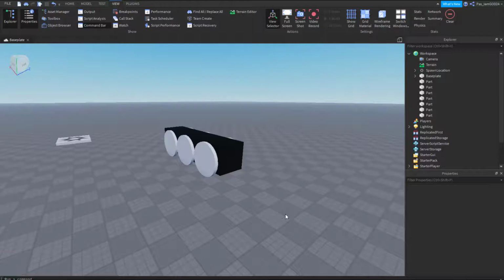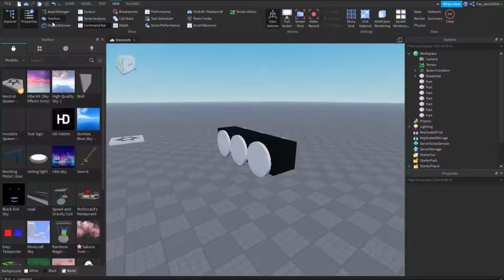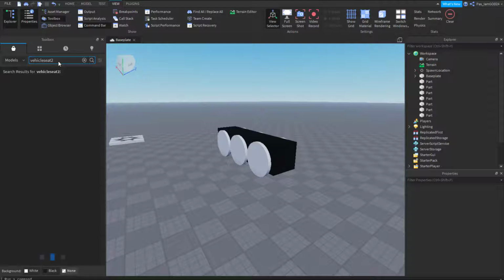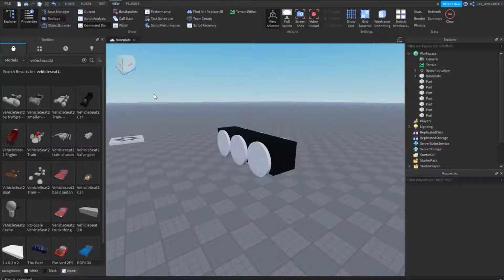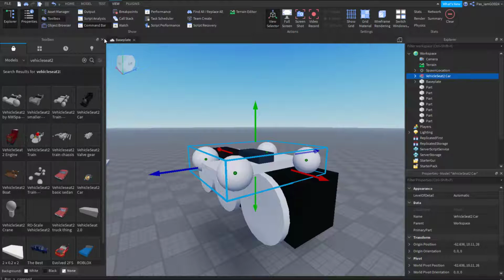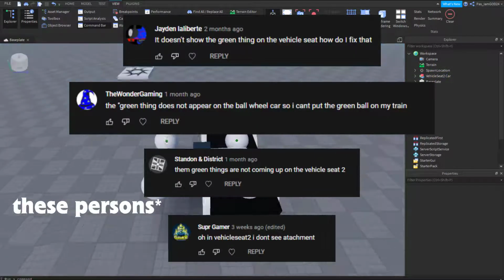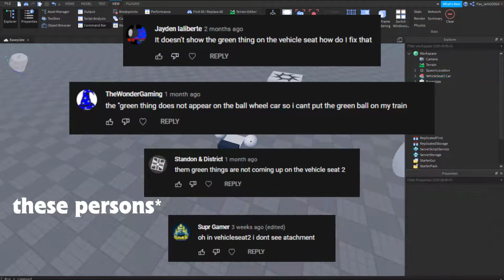Now pay attention to the next step, because there are a lot of people having problems with this part, so please pay attention. Okay, so go to Toolbox, and then type Vehicle Seat 2. After that, click on the first one. Now as you can see, this person right here said that he can't see the attachment.